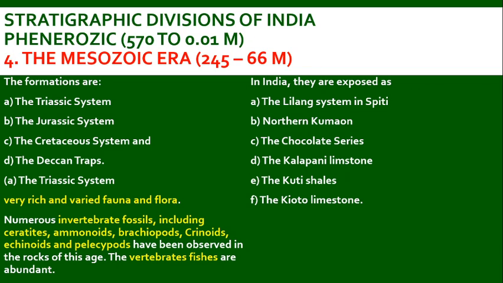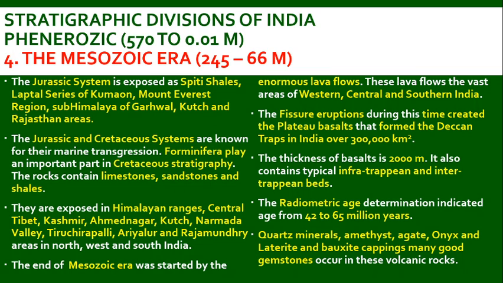In India, they are exposed as the Lilang system in Spiti, the northern Kumaon, the Chocolate series, the Kalapani limestone, the Kuti shales, and the Kioto limestones. In the Mesozoic era, the Jurassic system is exposed as Spiti shales, Laptal series of Kumaon, Mount Everest region, the sub-Himalaya of Garhwal, Kutch, and Rajasthan area. The Jurassic and Cretaceous systems are known for their marine transgression. Foraminifera play an important role in Cretaceous stratigraphy.